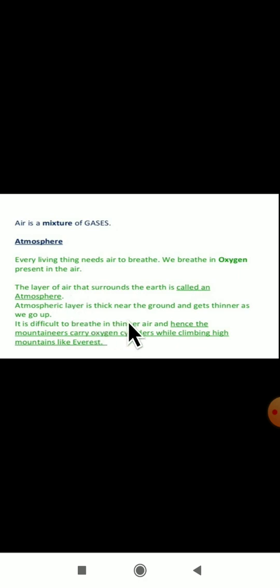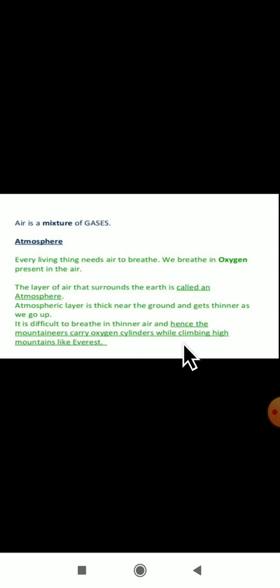The atmospheric layer is thick near the ground and it gets thinner as we go up. See, the atmosphere layer is very thick near the ground. As we go up, it becomes very thin. It is difficult to breathe in thinner air and hence the mountaineers carry oxygen cylinders while climbing high mountains like Everest.